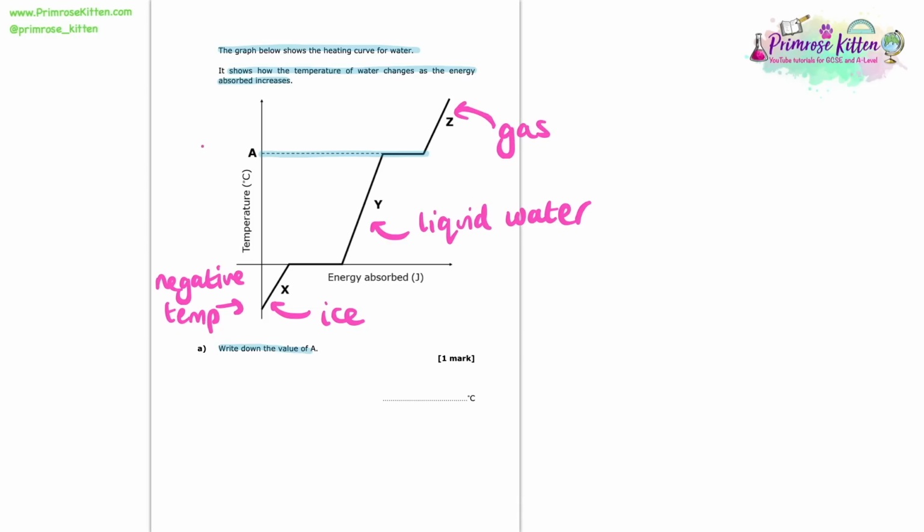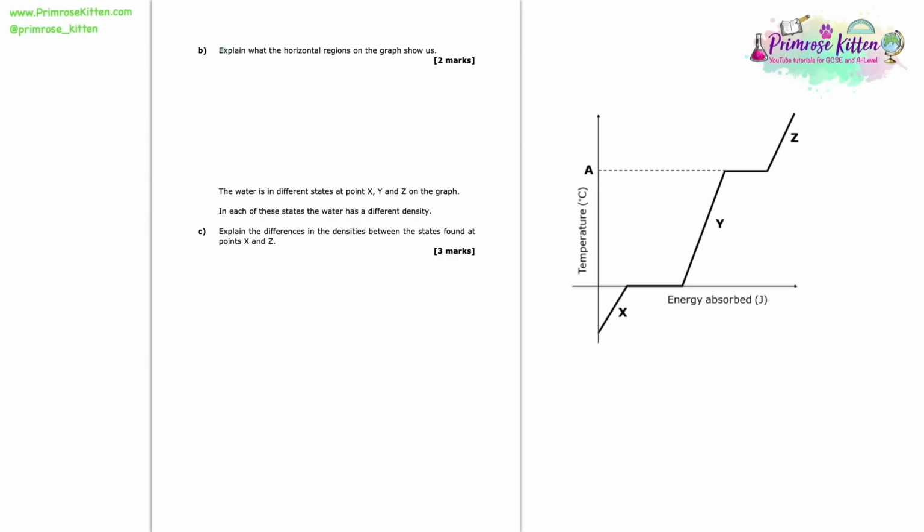So by recognising those different states, we can see that it's when Y changes to a gas, that's the temperature that we're looking for. And we should be familiar with the fact that water boils and changes to gas at 100 degrees C.